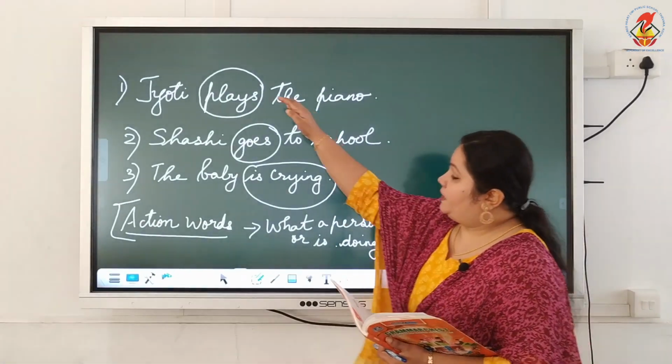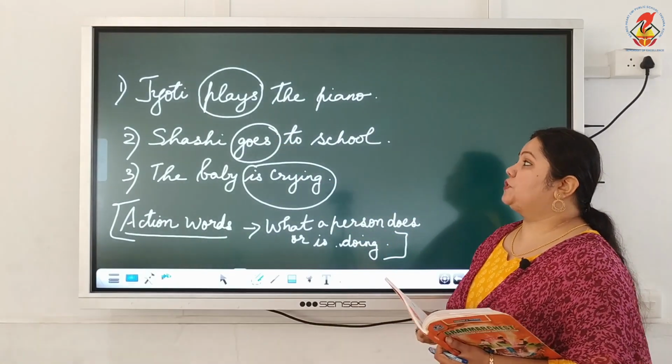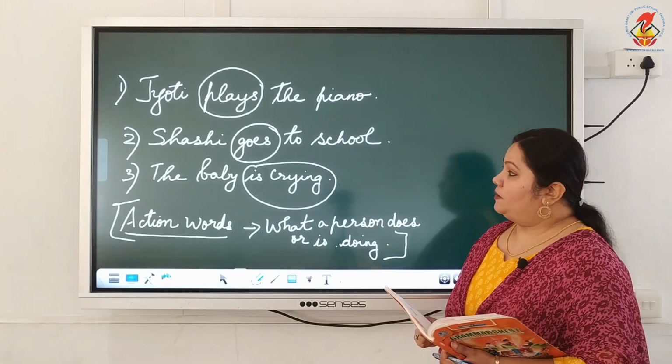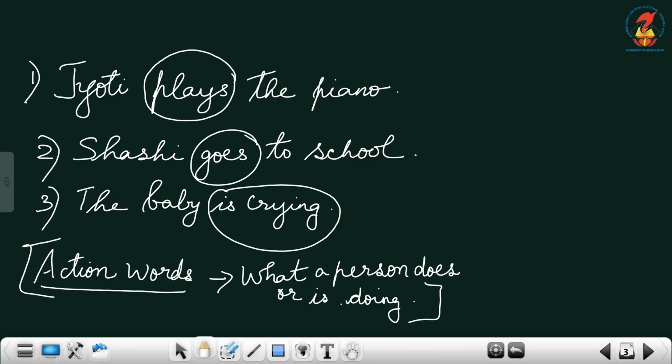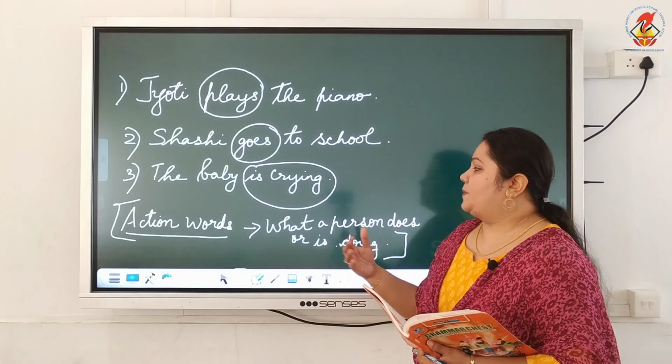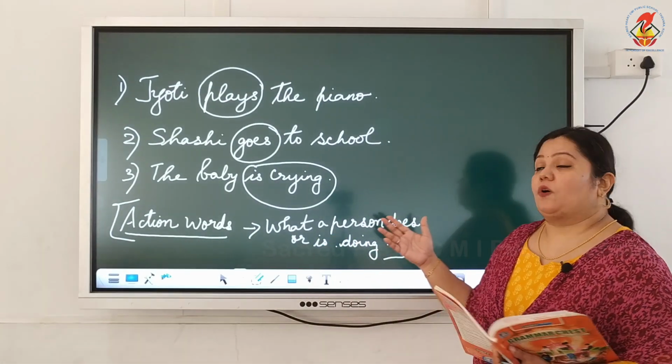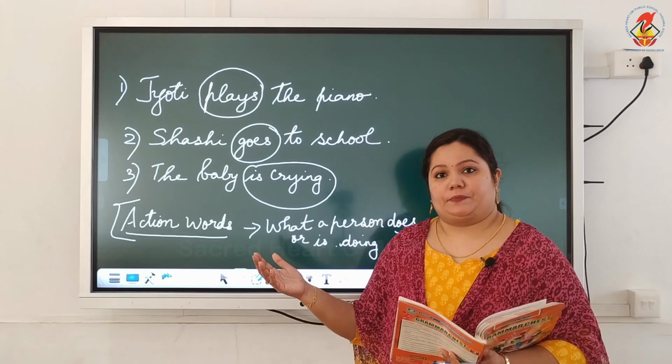Alright. So in these sentences, the action words are: in the first sentence, plays; in the second sentence, goes; and in the third sentence, is crying is the action word or the verb. Alright. So basically verbs are what a person does, is or is doing. Okay.